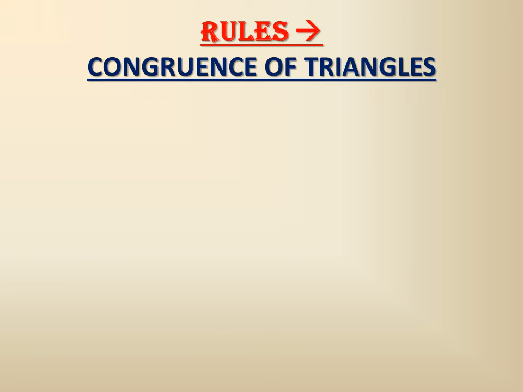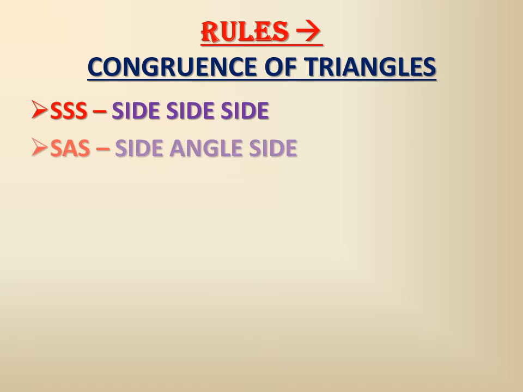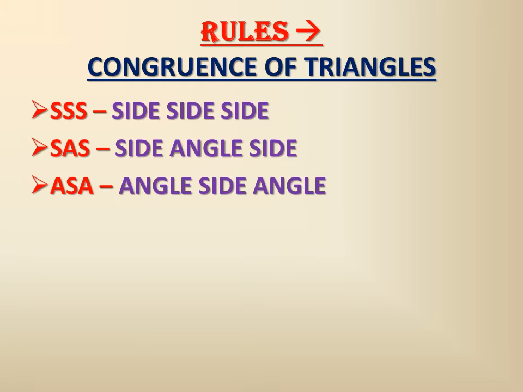What are the rules of congruency? Now you see. First is SSS: between two triangles we can say they are congruent if their corresponding sides are equal. The next postulate is SAS: if two sides and the angle between those two sides are equal to the corresponding two sides and the included angle of the other triangle, then these two triangles are said to be congruent.